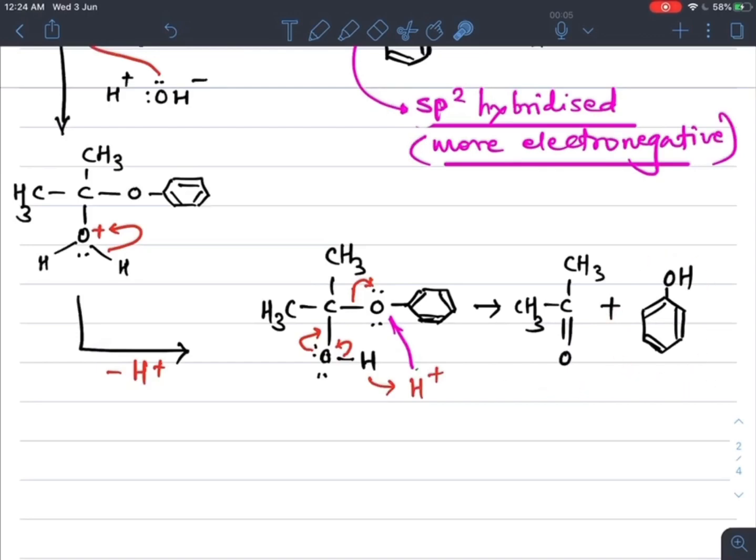Production of phenol as well as the more important byproduct, that is acetone, from cumene, and this is the most important method, that is preparation of phenol from cumene, that is isopropyl benzene. We get acetone and phenol, and here we complete the second method.